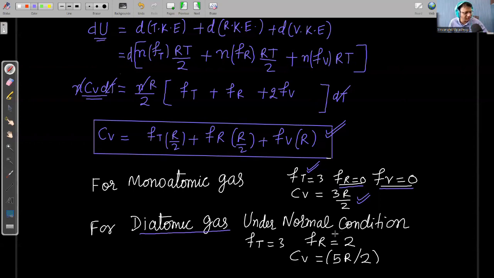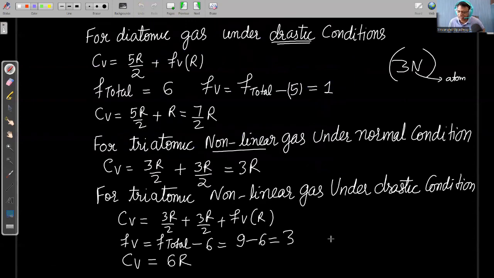If I have to calculate the value of Cv under drastic conditions, meaning when vibrational degree of freedom is also active, in order to calculate vibrational degree of freedom, we write that the total degree of freedom in a molecule is 3n, where n is the number of atoms, because each atom has 3 degrees of freedom. It has 3 coordinates, right?